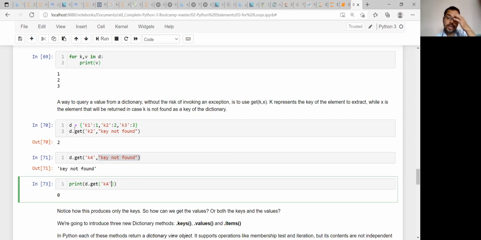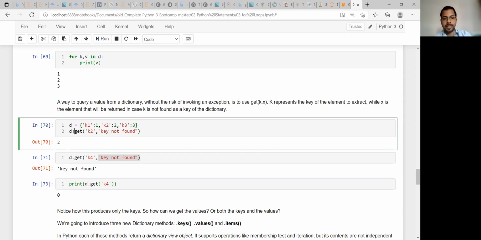Yes, what is the exact function of the get syntax? So my point is, if you want to extract the value of a particular key, this is the easiest method: dot get with that key variable name. That is the easiest way how you can extract the value of a key from a dictionary.